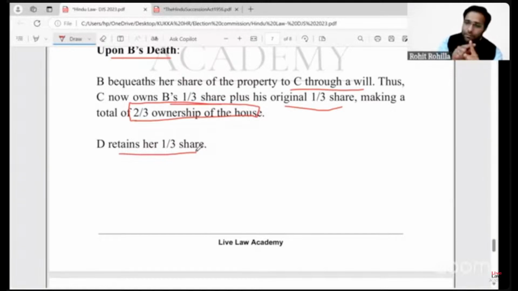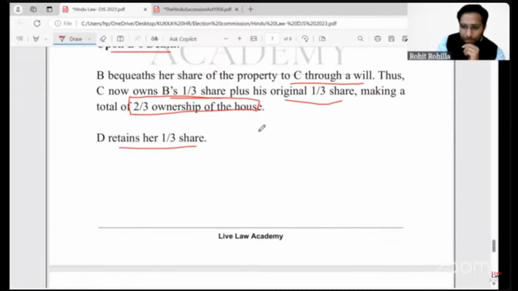After the death of wife, this 1/3, which becomes the private property of the wife, right? This private property has to go through either again testamentary succession or intestate succession. In this case, we have a will. She has mentioned under that will that the property has to go to the son. So this one third now will have to be added to the son's share.